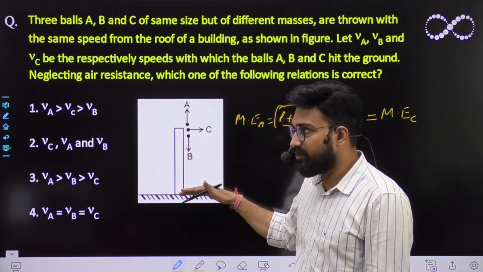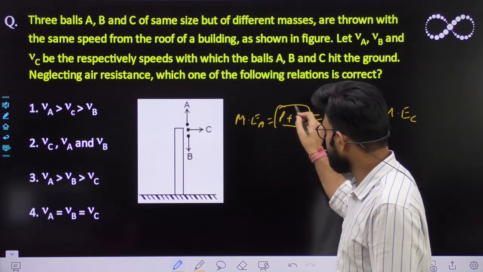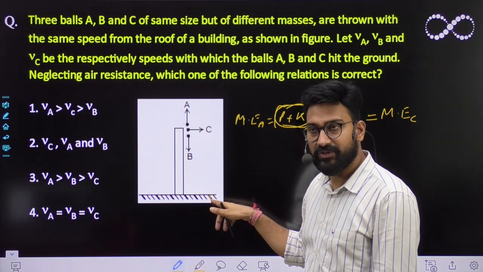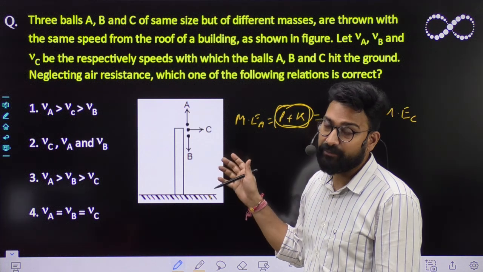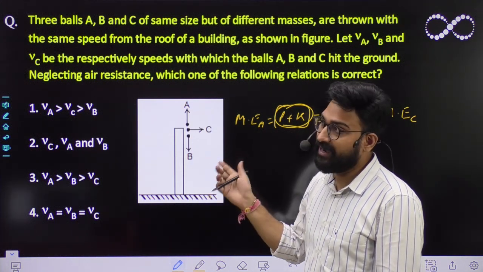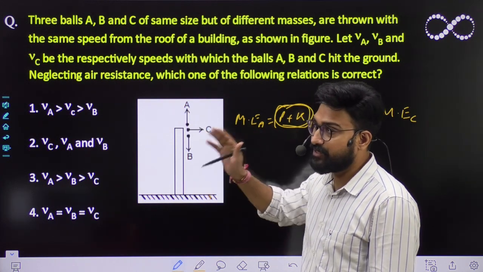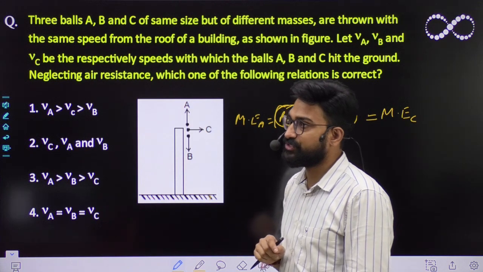While it is coming down, the potential has become zero. So that means the total potential and kinetic has been converted into kinetic energy. Don't you think? And since it is only acted upon by gravity, and gravity is a conservative force, the mechanical energy of the system would remain conserved. Is it clear, Cheshta?